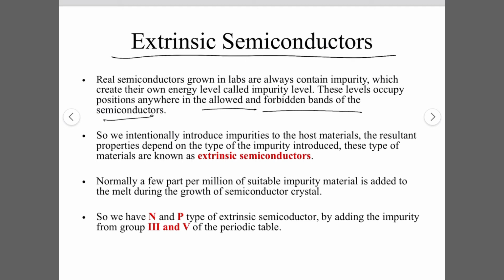impurities we introduce. Normally a few parts per million of suitable impurity material are added to the host material during the growth of the semiconductor crystals. So we get the N type or the P type semiconductor by the addition of impurities from group 3 or group 5 of the periodic table.